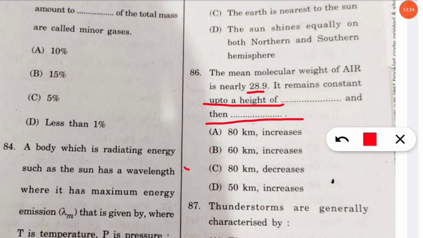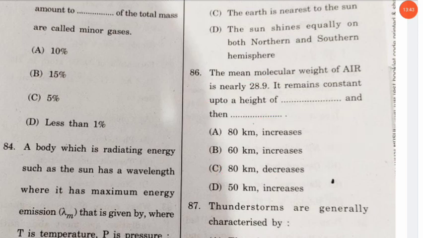Yes, it is remaining constant till 80 kilometer height, and after that it decreases. What decreases? The mean molecular weight. Let's move to the next question.